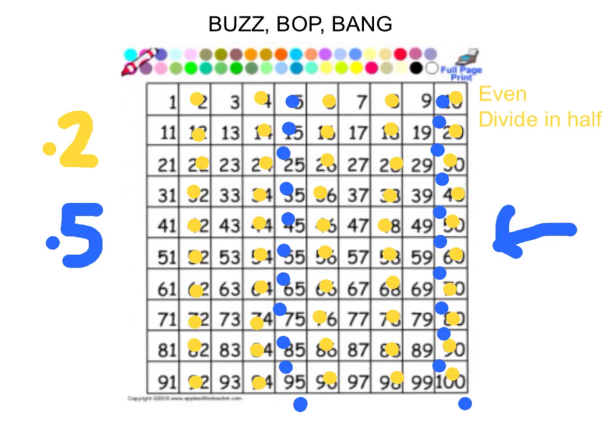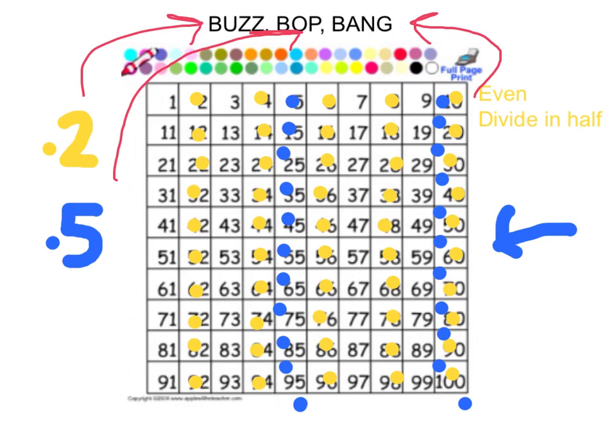When we play this game, we stand in a big circle, and the first person starts with number 1. If I was playing this in a group, each kid would one by one say their number. If it's a multiple of 2, they say buzz. If it's a multiple of 5, they say bop. And if it's a multiple of both 2 and 5, they say bang.